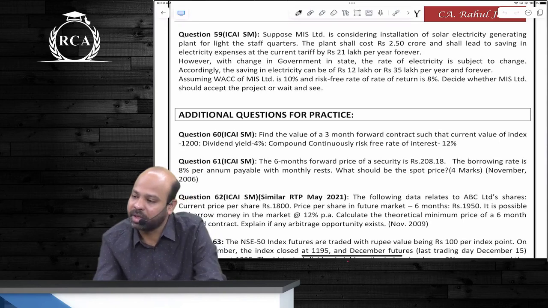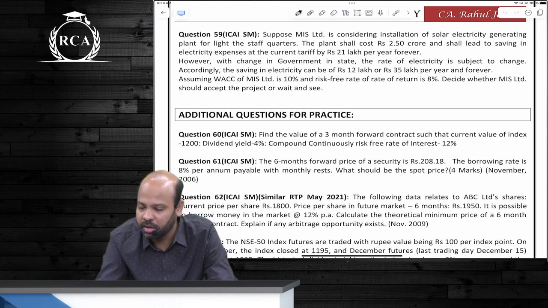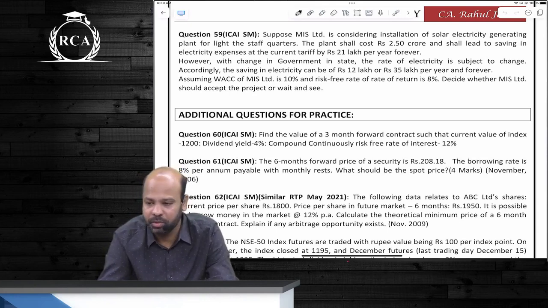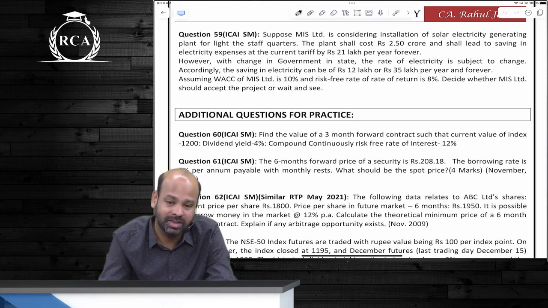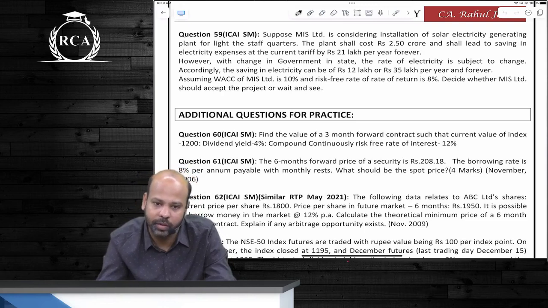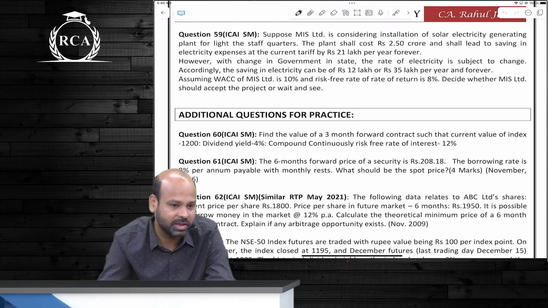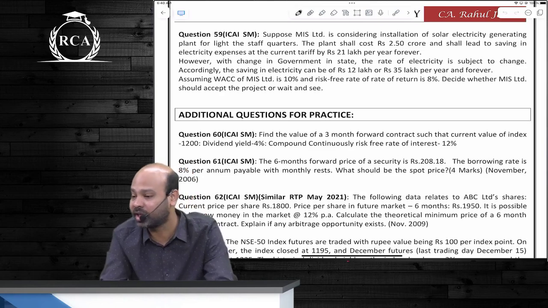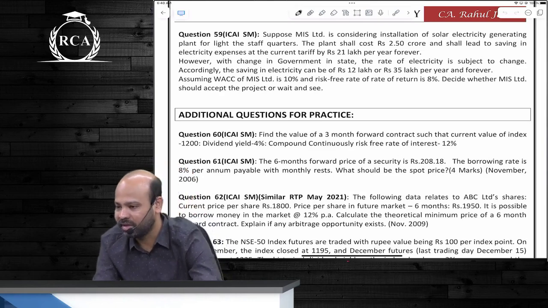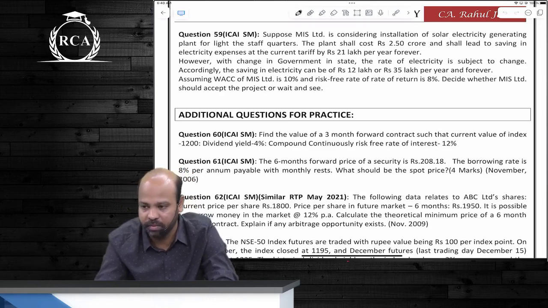Weighted average cost of capital is given to evaluate like a normal capital budgeting question. How will you compute NPV of any project? Present value of all the cash inflows minus present value of cash outflows. If you start the project today, the saving in electricity is likely 21 lakhs. It is subject to uncertainty. Anything can happen a year later, but as of now we know that the cash inflows are 21 lakhs. How do you compute the present value of a constant perpetuity? Cash flow divided by the discounting factor. Should I divide by 8% or by 10%? 10%, because that is the weighted average cost.